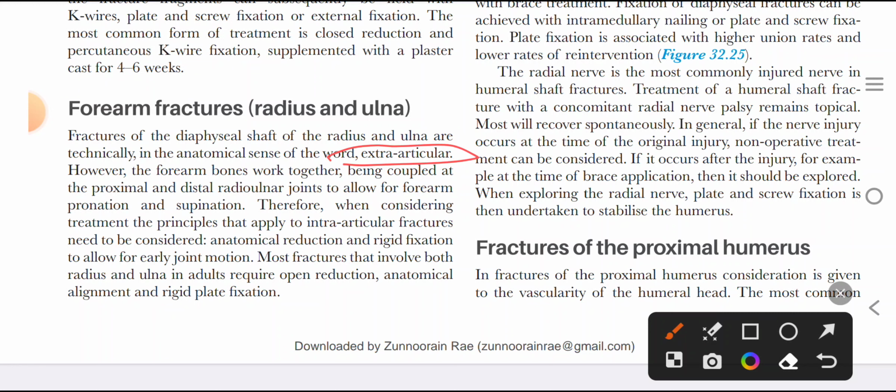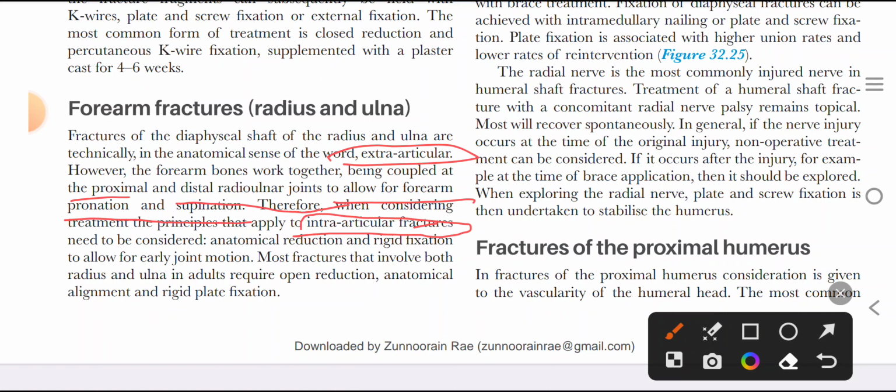So let's see it together. Fractures of the diaphyseal shaft of the radius and ulna are technically, in the anatomical sense of the word, extra-articular. However, the forearm bones work together, being coupled at the proximal and distal radioulnar joints to allow for forearm pronation and supination. Therefore, when considering treatment, the principles that apply to intra-articular fractures need to be considered. So the fractures of the shaft of the radius and ulna are also considered intra-articular because of this unique phenomenon of pronation and supination at the proximal and distal radioulnar joint.